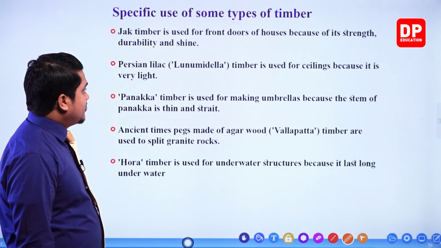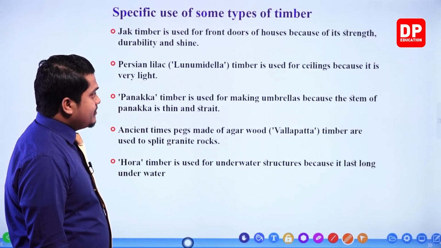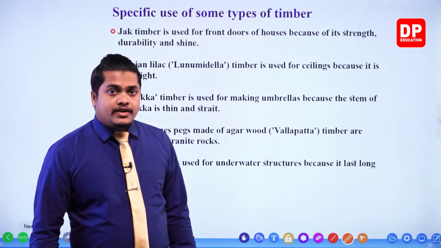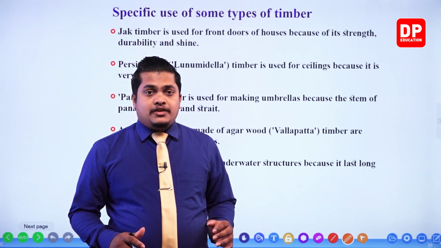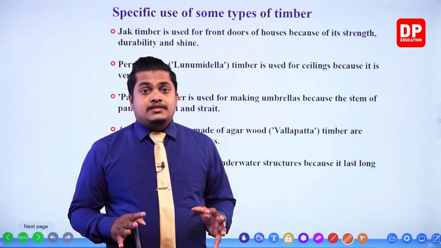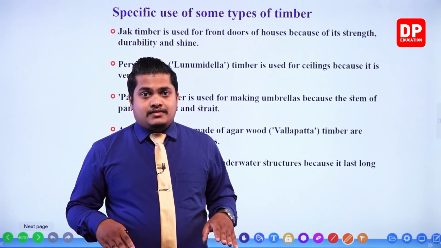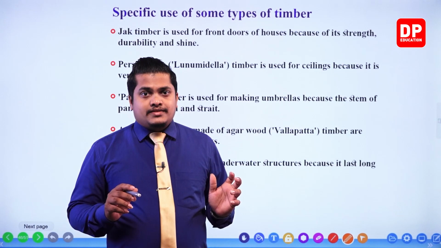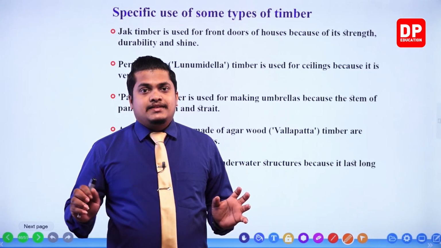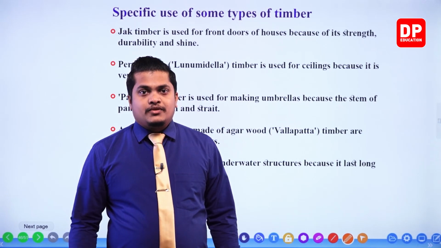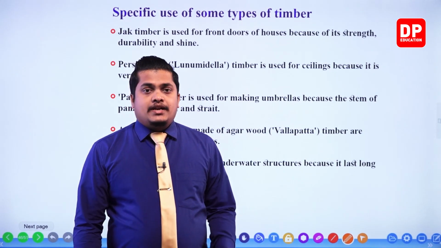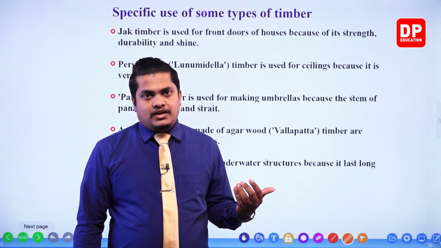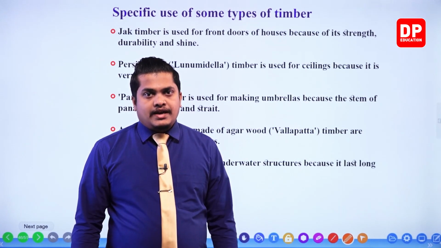Persian lilac, lunumidilla, is timber used for ceilings because it is very light. So lunumidilla is a type of timber that we use in very vast areas, right? Now let's imagine that we're going to create a wooden house. In that case, for the walls we can use lunumidilla because it is very light in weight, and even for ceilings in houses we use lunumidilla timber because of its lightness.